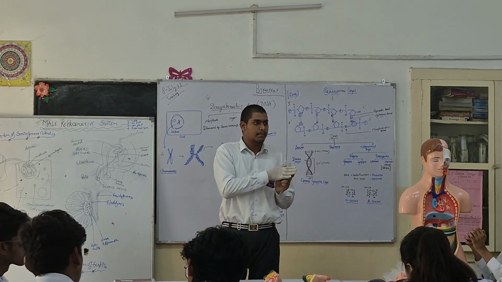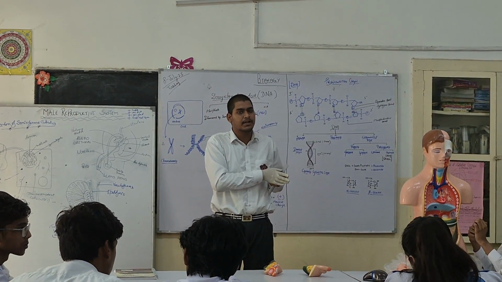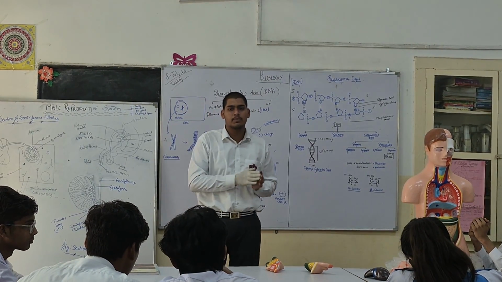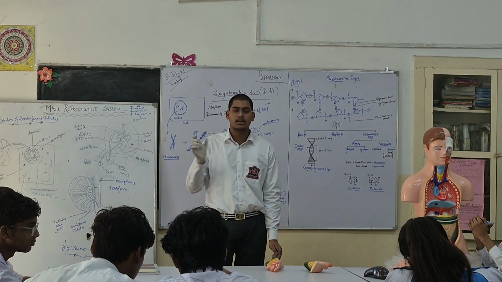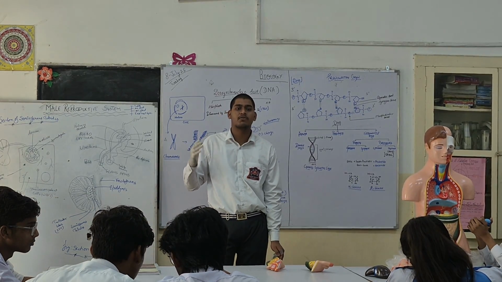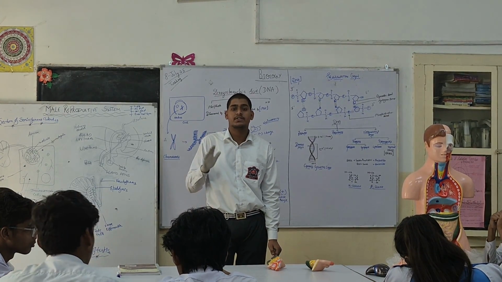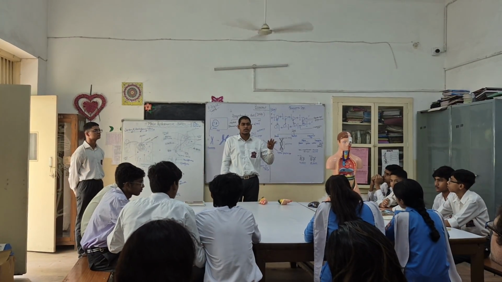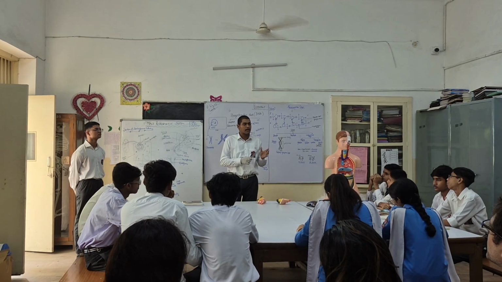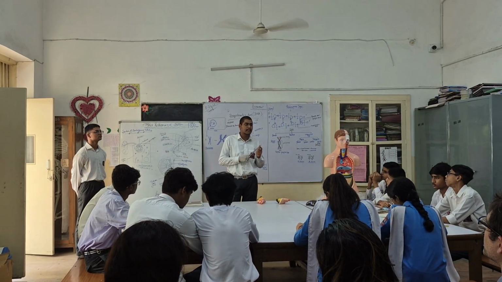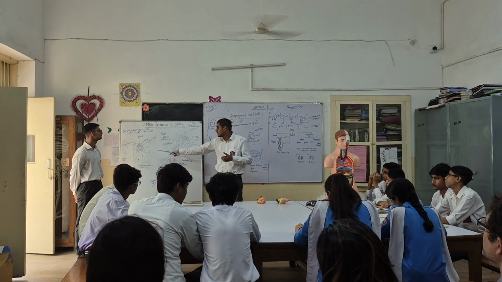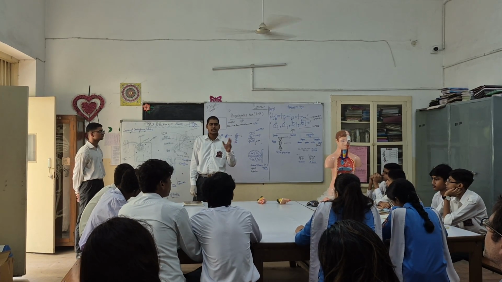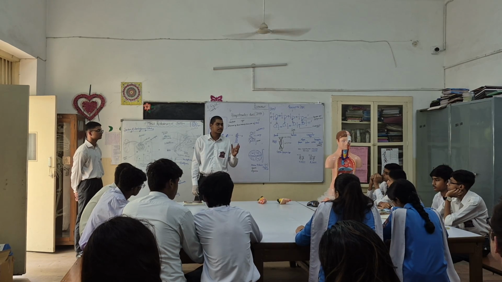gives the signal to the pituitary gland to release two types of hormone, called luteinizing hormone and follicle stimulating hormone, which are called LH and FSH. The luteinizing hormone gives the signal to the Leydig cells and the Sertoli cells. Here we can see, when we cut down a part of the testis, we see the Sertoli cell, and another one is called the Leydig cell, which is in the testicular